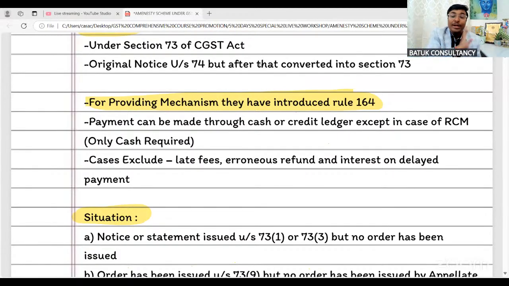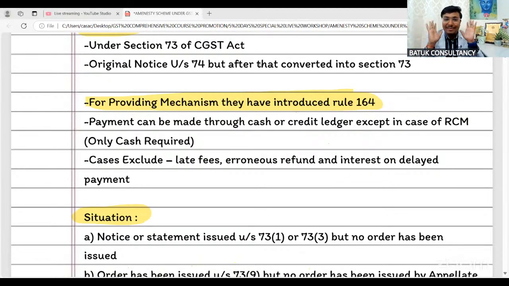Hence, they have excluded any demand due to wrong refund, due to late fees, due to interest on account of delay of payment of tax; in that case, this amnesty scheme is not applicable. That means the amnesty scheme is applicable if the demand is due to 3B versus 2B, turnover, place of supply, time of supply, value of supply, then the amnesty scheme is, yes, definitely applicable.